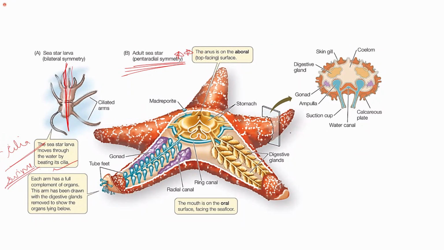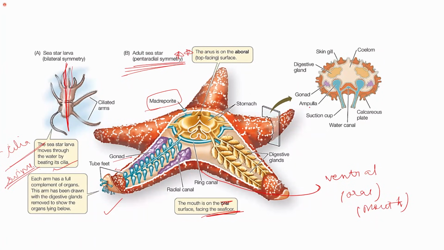If I talk about the adults, this is the madreporite, as I mentioned. Gonads are present in each of the arms. Each arm has tube feet. These are the radial canals, and the mouth is on the oral surface facing the sea floor. The surface on the bottom, the ventral surface, is the oral surface where the mouth is present.